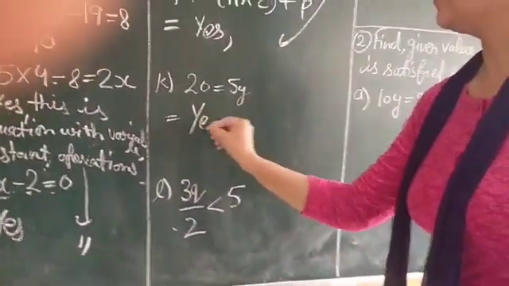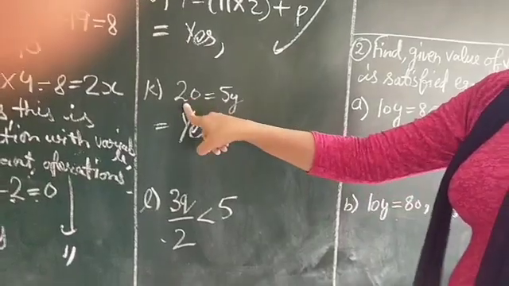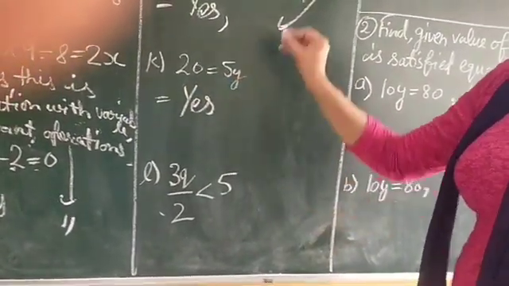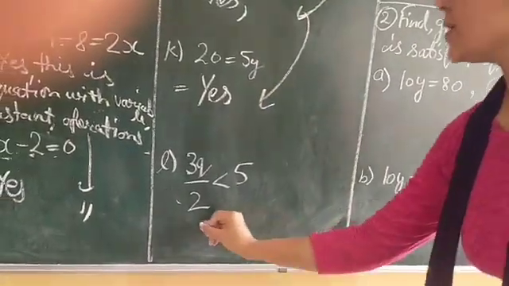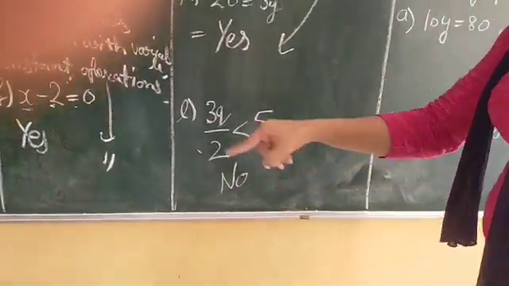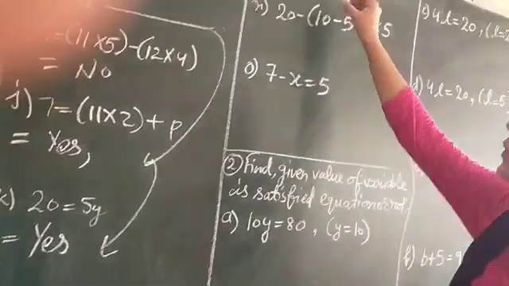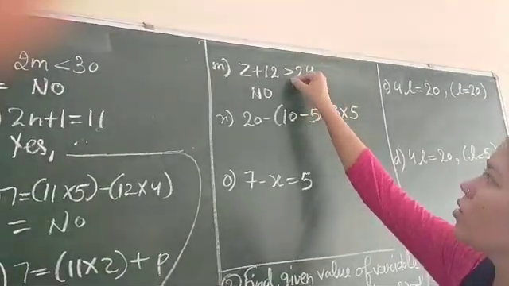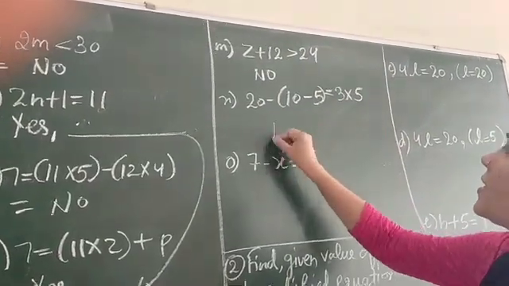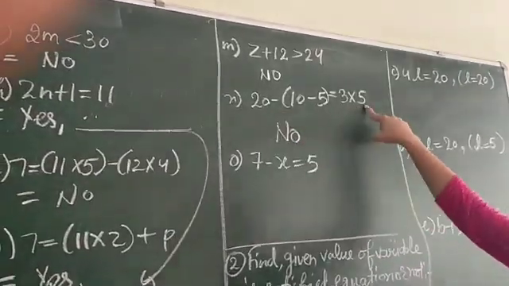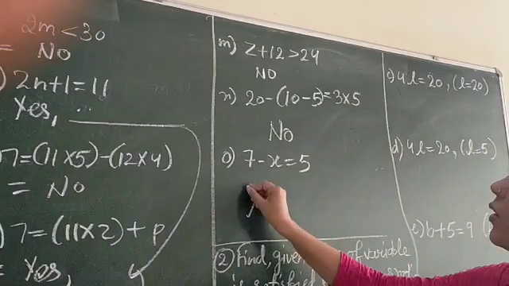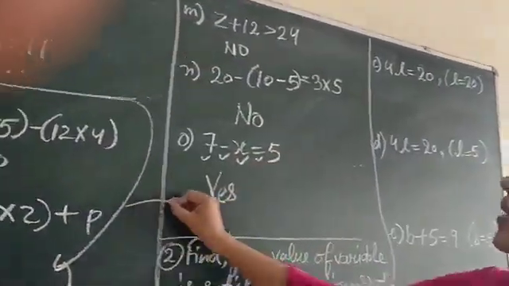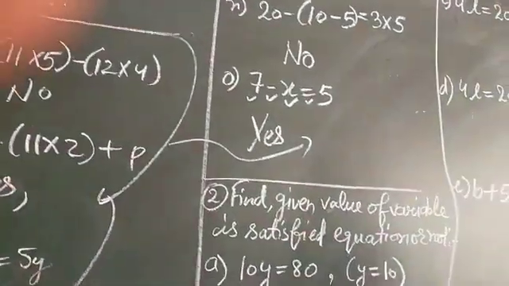This is also an equation: variable, constant, equal sign, and the mathematical operation is multiply here. So same reason here. This is not an equation because there is a greater than sign. This is not an equation because there is also a greater than sign. This is not an equation because there is no variable. This is an equation because constant, operation, variable and equal sign are there. Same reason will come here.